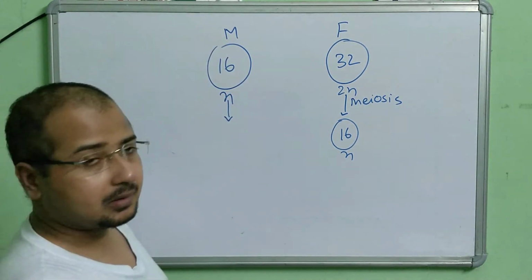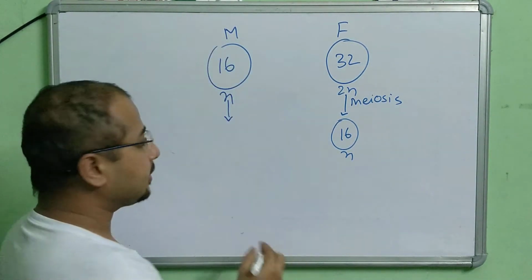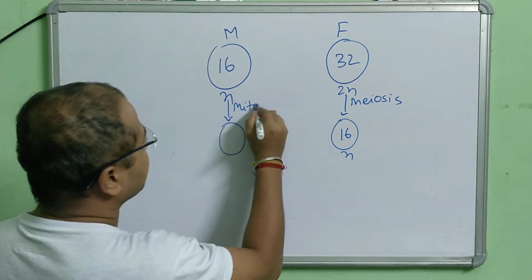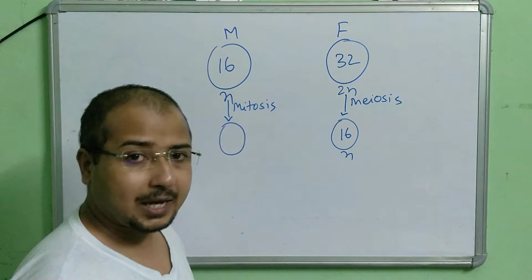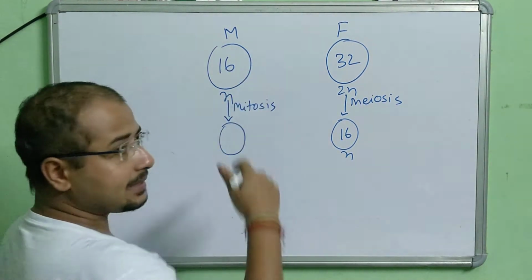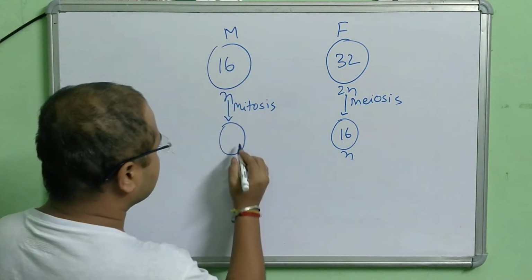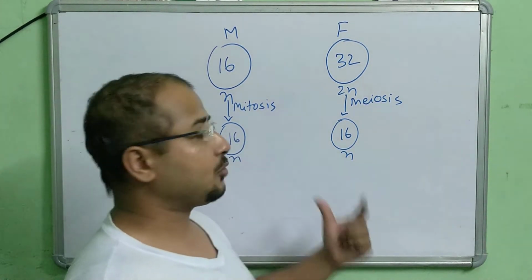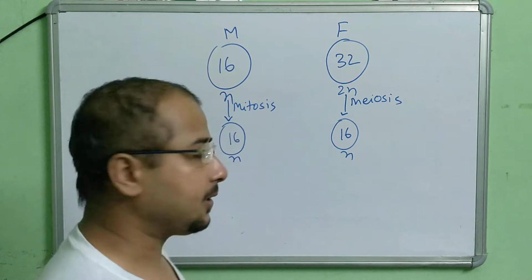But the male is haploid in nature already, so obviously it will undergo mitosis cell division, because the gamete also needs to be haploid, right? The parent cell is already haploid, so it is mitosis and it remains at 16. So gametes are produced which are haploid in nature. Clear?